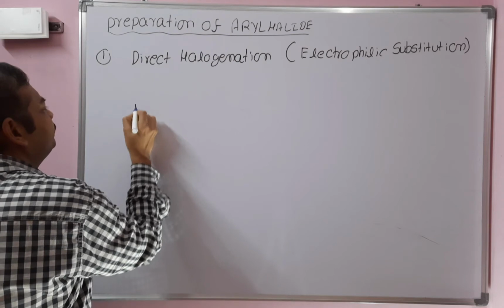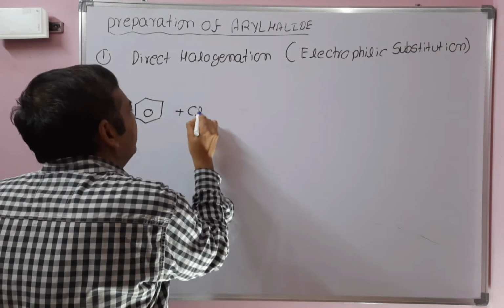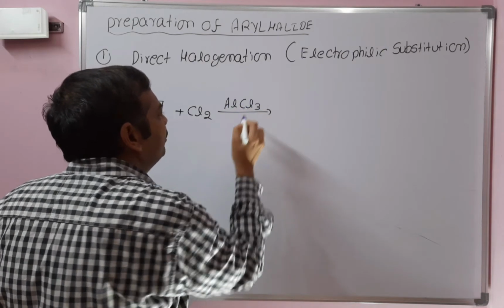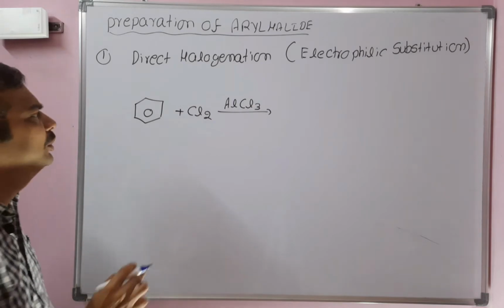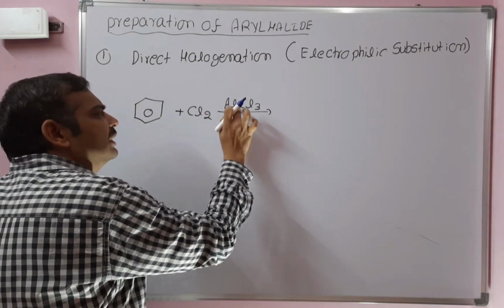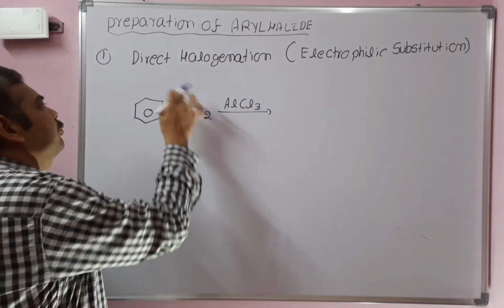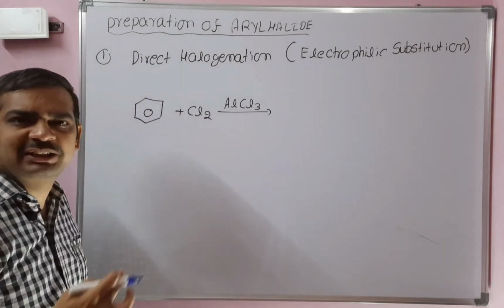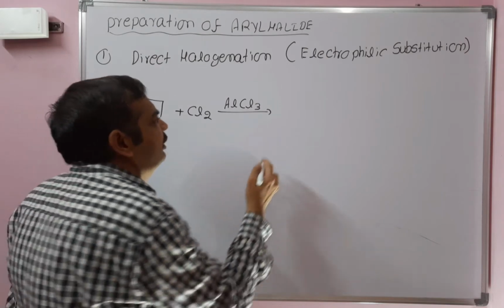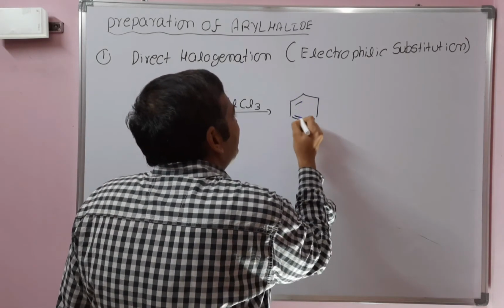For example, when benzene reacts with chlorine in presence of anhydrous AlCl3, AlCl3 should be anhydrous. It is acting as a Lewis acid. First, chlorine forms a complex with AlCl3 to give the electrophile. After that, the electrophile will attack the benzene. In the final step, removal of a proton will take place. This is an electrophilic substitution reaction. Finally, we will get chlorobenzene.